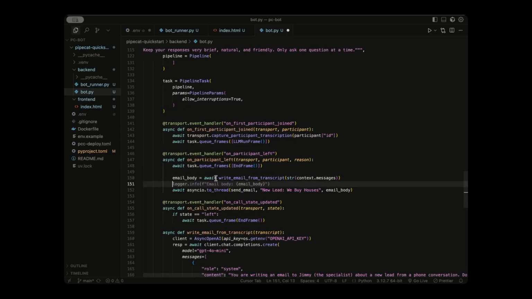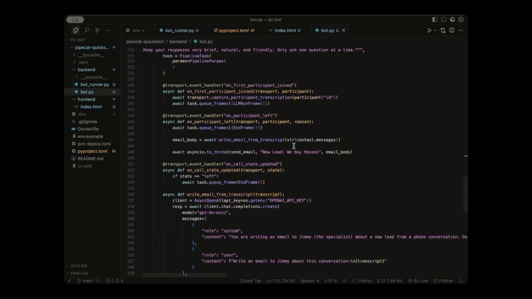So what that does is we'll call the asynchronous OpenAI client and we'll store that in email body. And then we're actually using a separate thread because sending email is a blocking task, which means our program could be hanging or frozen if we were to just call this like we do above right here. So we're sending this to a separate thread saying, hey, on a separate thread, call this function so that it doesn't block our main program.